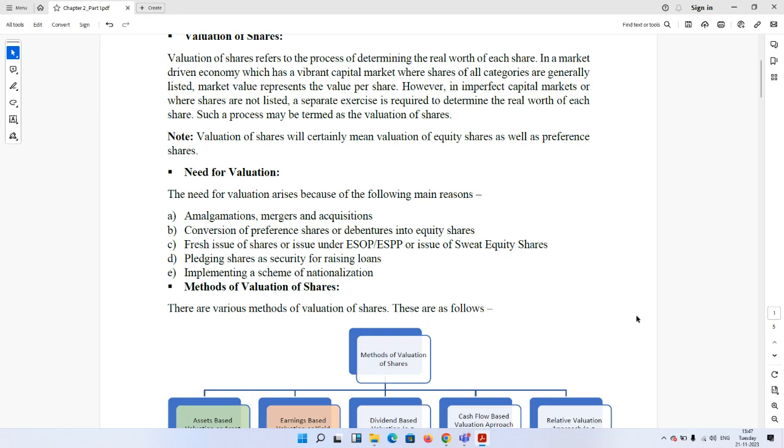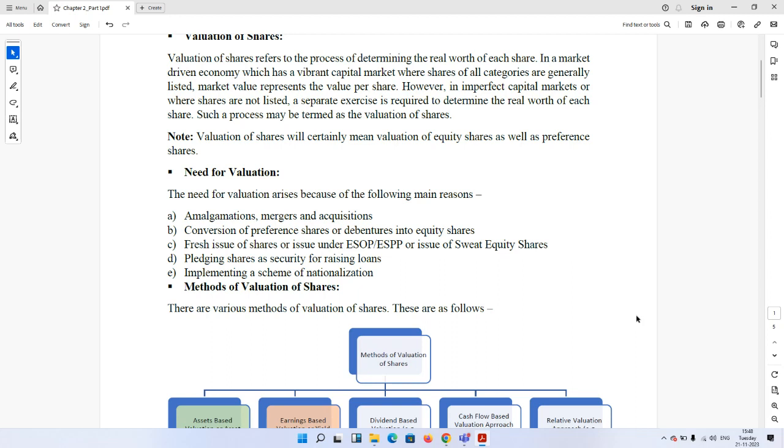Now, what will be the purchase consideration payable by A Limited to B Limited? This depends on the worth of the shares, the worth of the net assets of the company, and these net assets are represented by the shares. So net assets divided by the number of shares will give you the value for each share, and at that value the purchase consideration needs to be discharged.